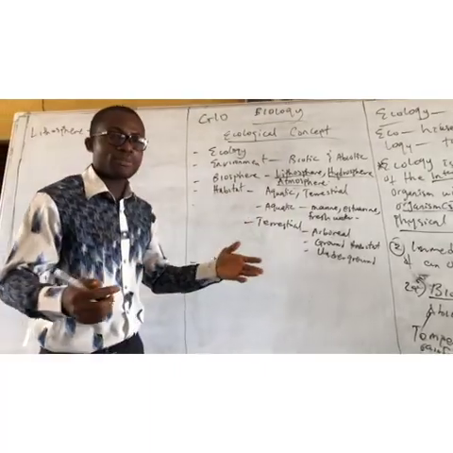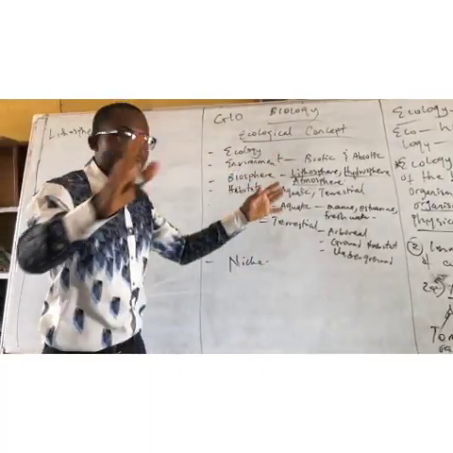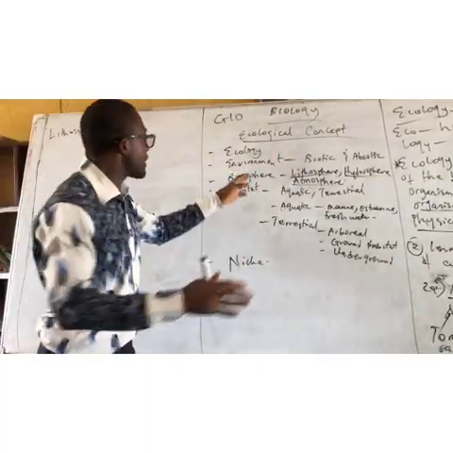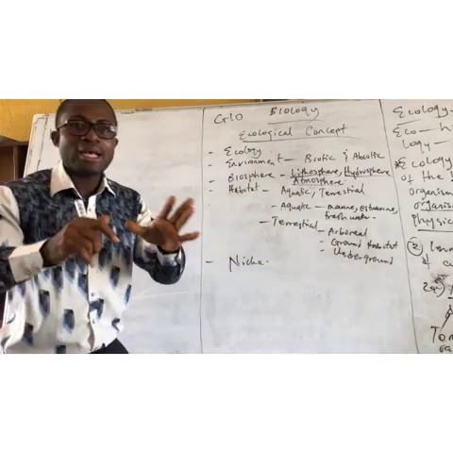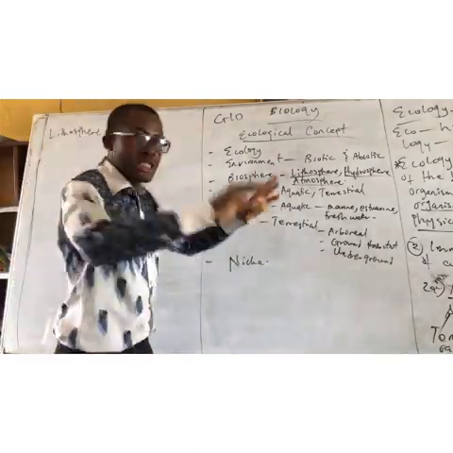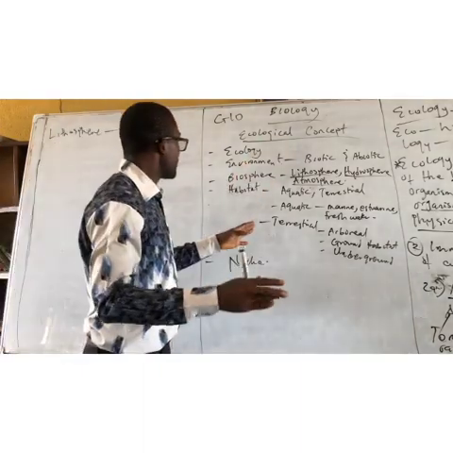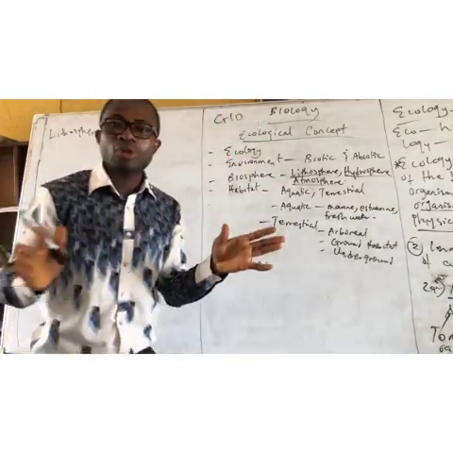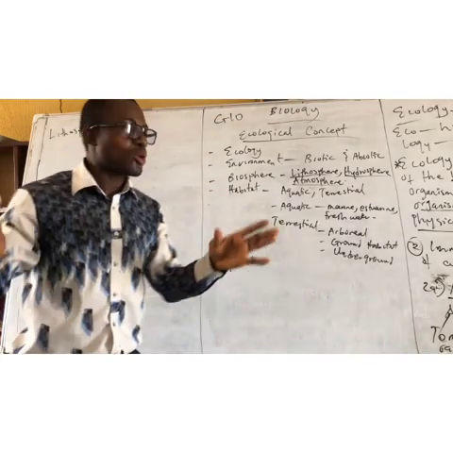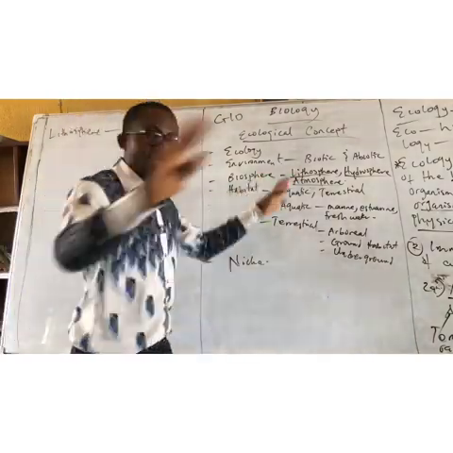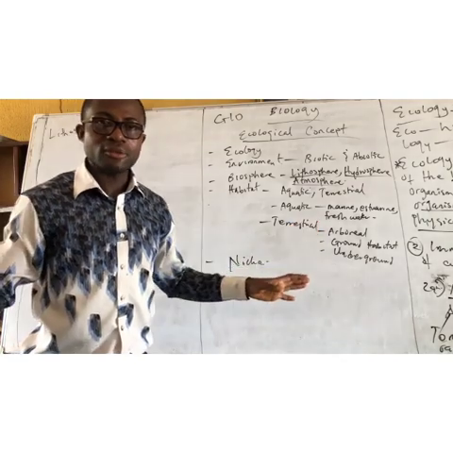Biosphere has to do with the places where living things live, where they stay, the part of the earth crust where living things can live.